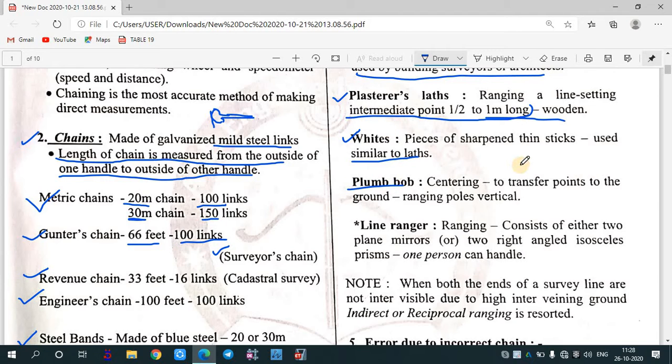After that, the plumb bob is used. A plumb bob is generally used to transfer a point which is in the air to the ground.